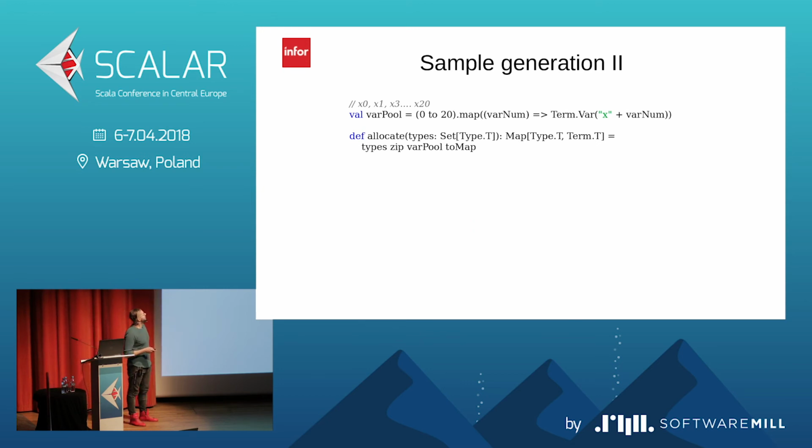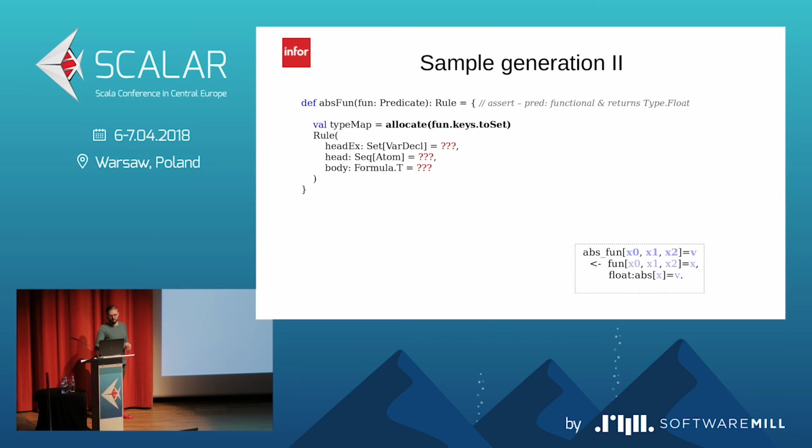Okay. So to create the variable pool, I think it's pretty straightforward. And we create a new method on the side called allocate, which is binding the types with the variables and putting it into the toMap. So our type map is like this.